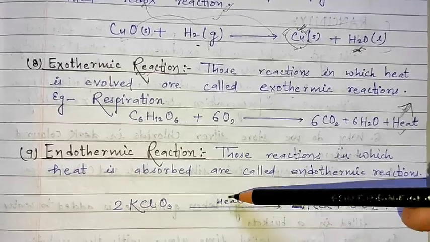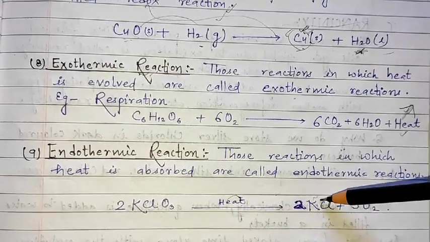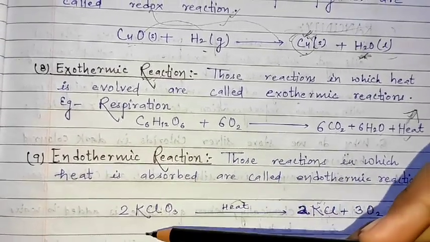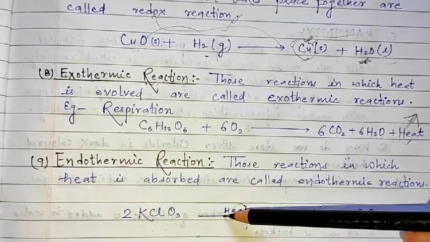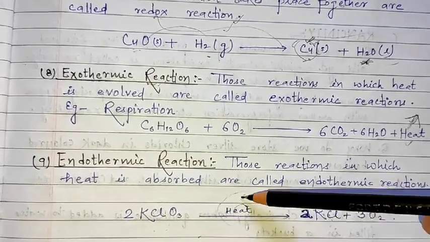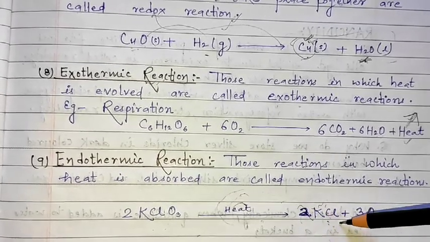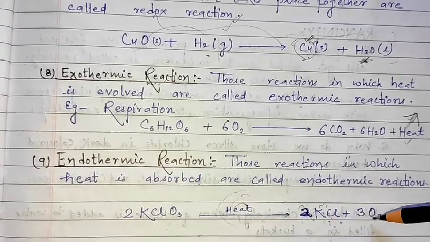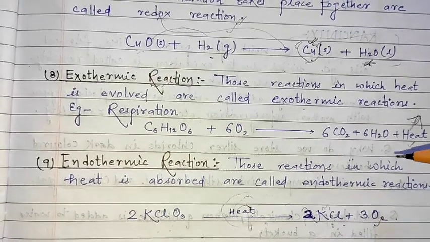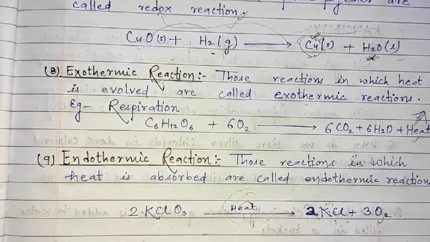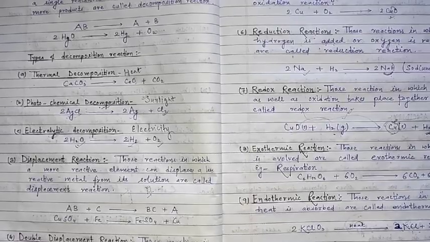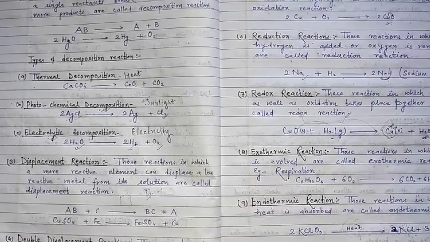That means heat is getting used to make the compounds here. That is 2KClO3 with the consumption of heat, giving twice of KCl, potassium chloride, and thrice of oxygen gas. Clear? So this was all about our types of reaction.